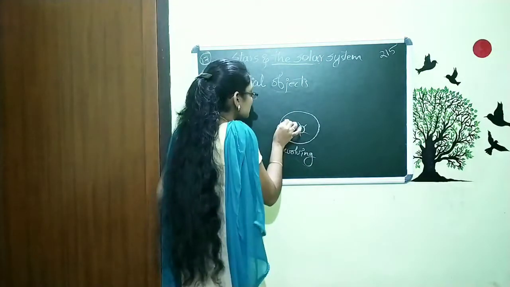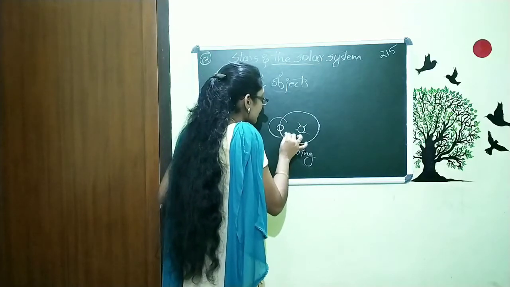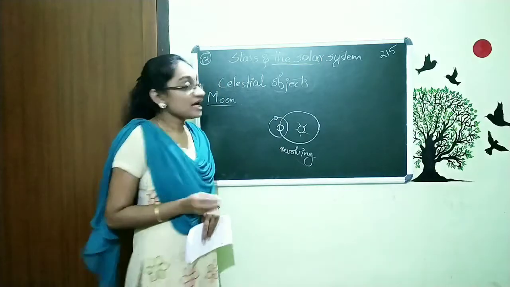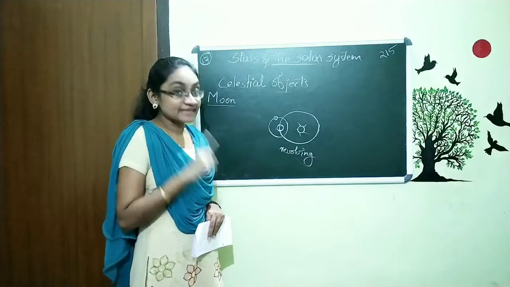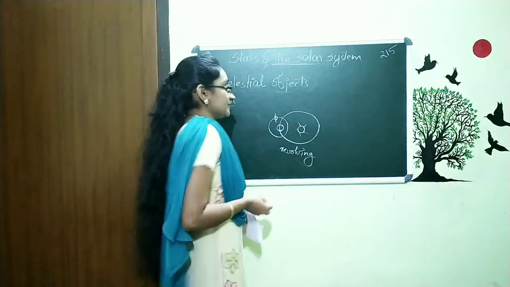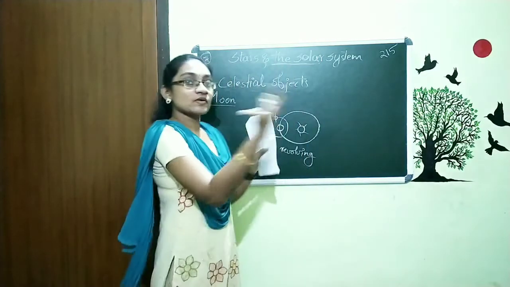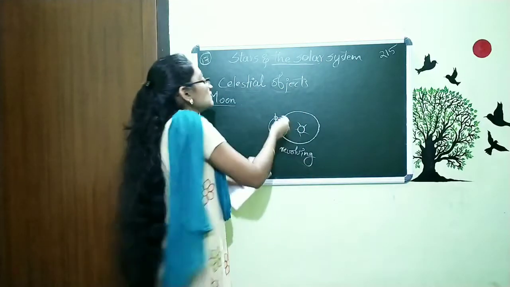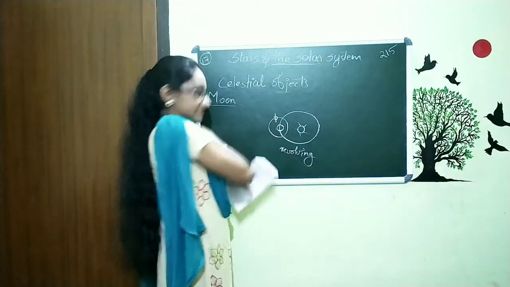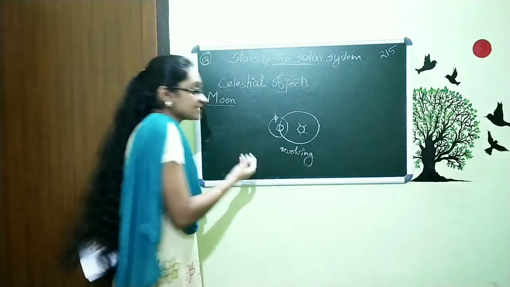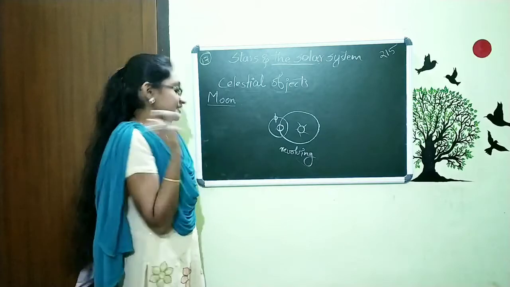And this moon is also revolving around our earth. And also at the same time the moon is rotating on its own axis. It is continuously rotating and it is also moving like this. So that's how we say that it has a shape variation.